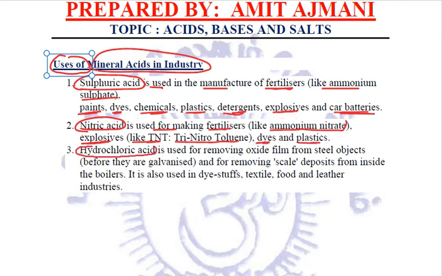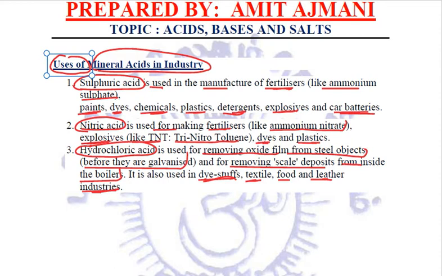Talking about hydrochloric acid, very important again, used for removing oxide film from steel objects before they are galvanized, for removing the scale deposits from inside the boilers used in industries. It is also used in dye stuffs, textile industry, food and leather industries. So many wide varieties of uses of mineral acids. We have just named a few of them, right? So these are the uses of mineral acids in industry. Correct? So this is all about acids.